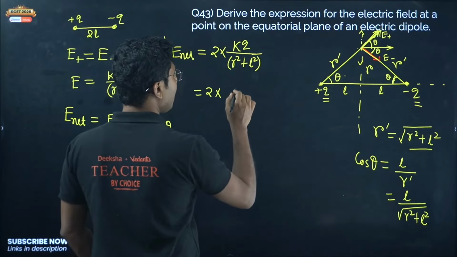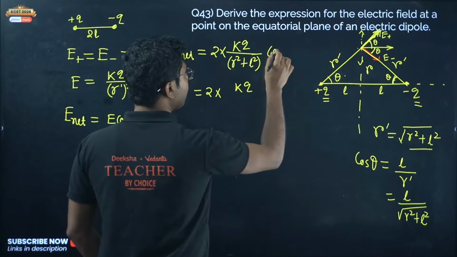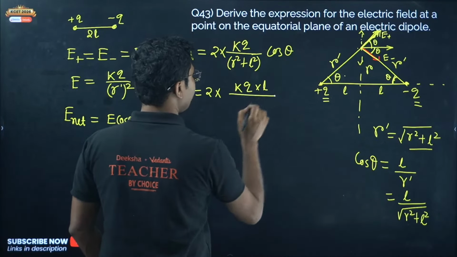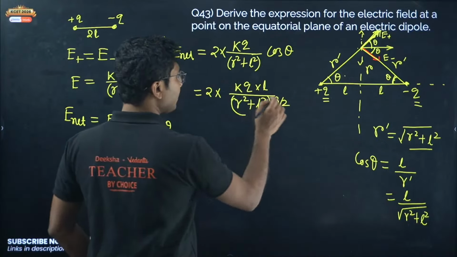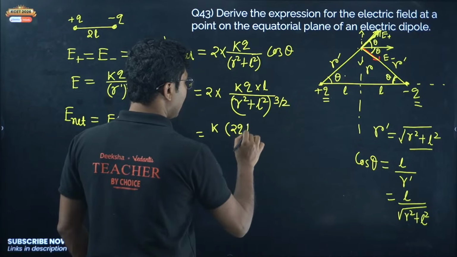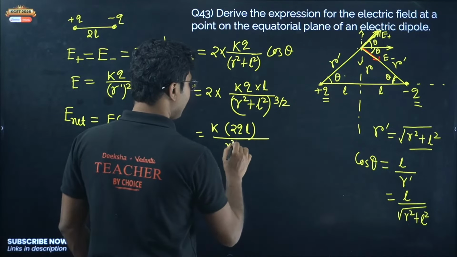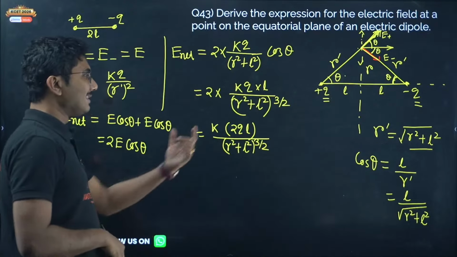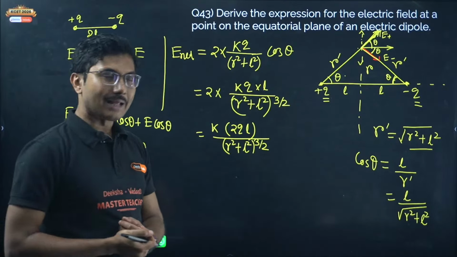2 into KQ, here was cos theta, into L divided by R square plus L square into the square root of R square plus L square. So it will be R square plus L square to the power 3 by 2. Now a slight rearrangement: 2QL divided by R square plus L square to the power 3 by 2. Now this term 2QL is called the dipole moment of the dipole.